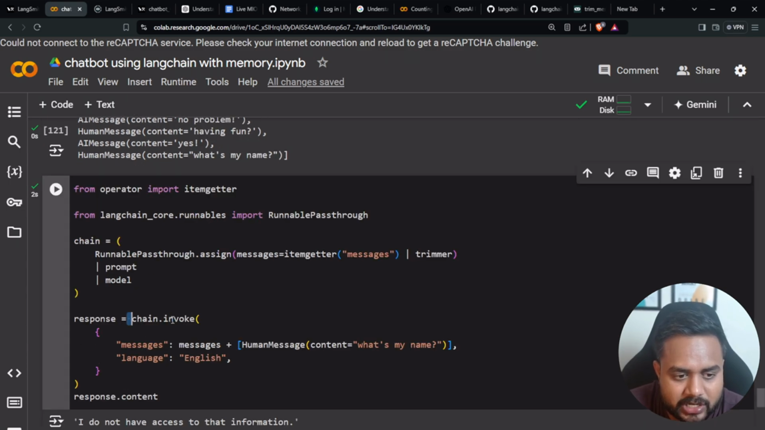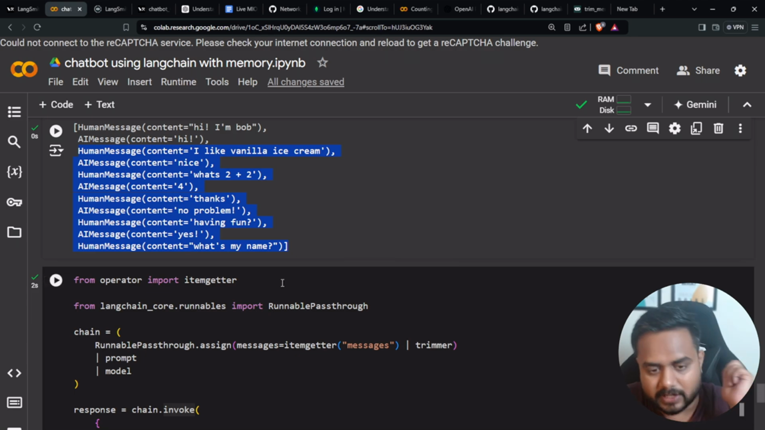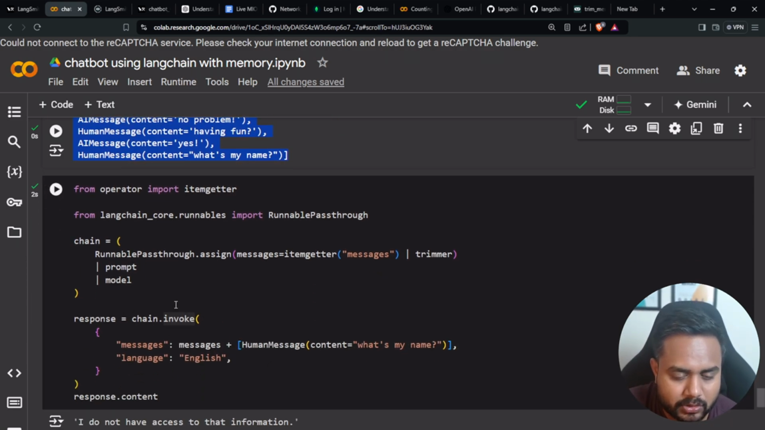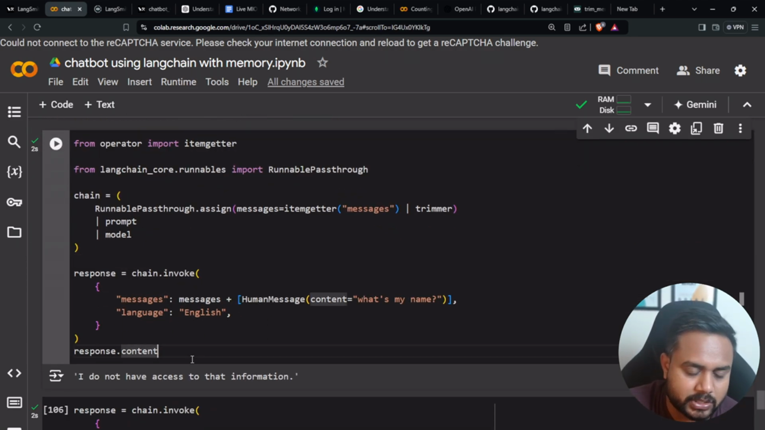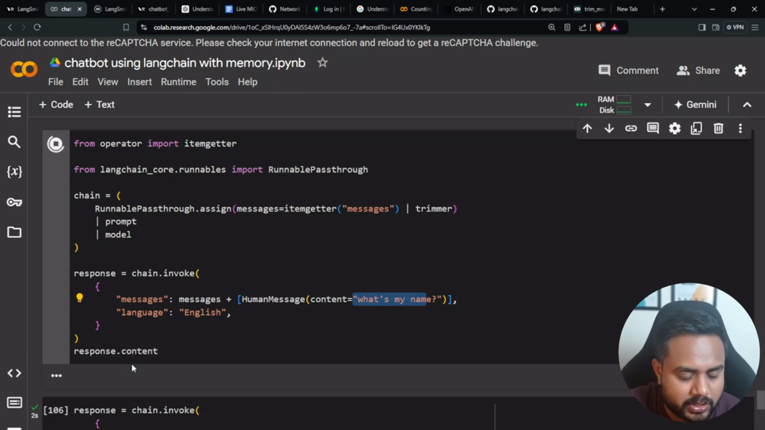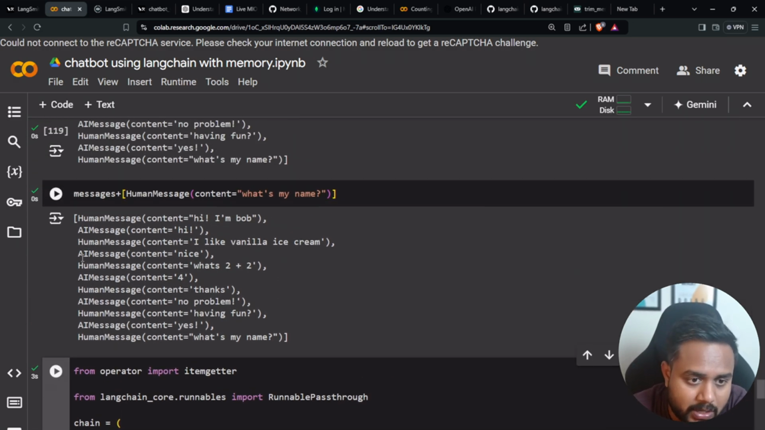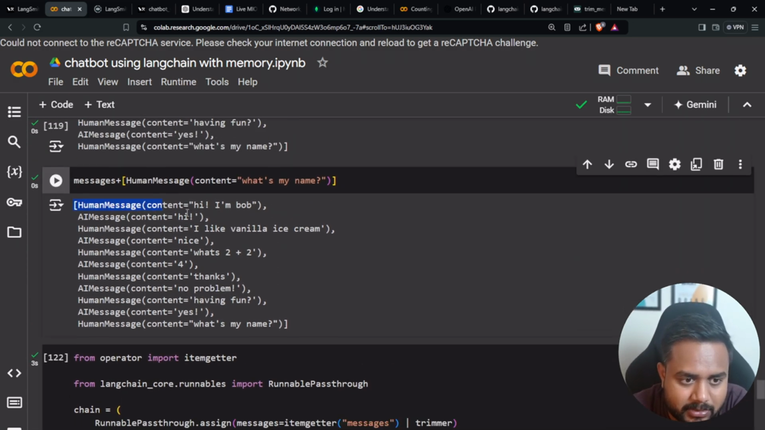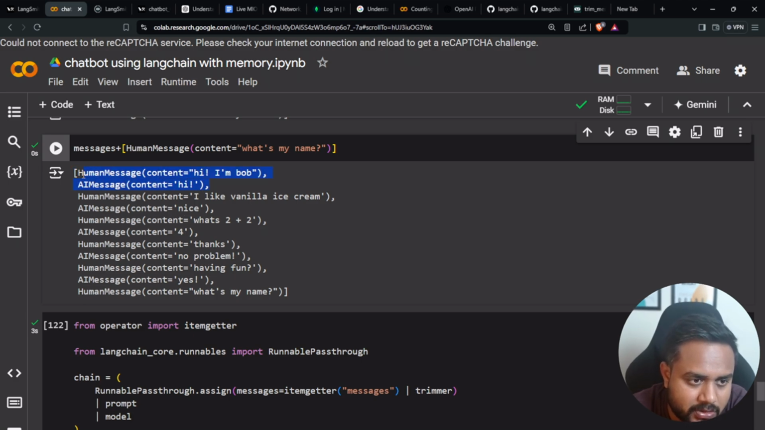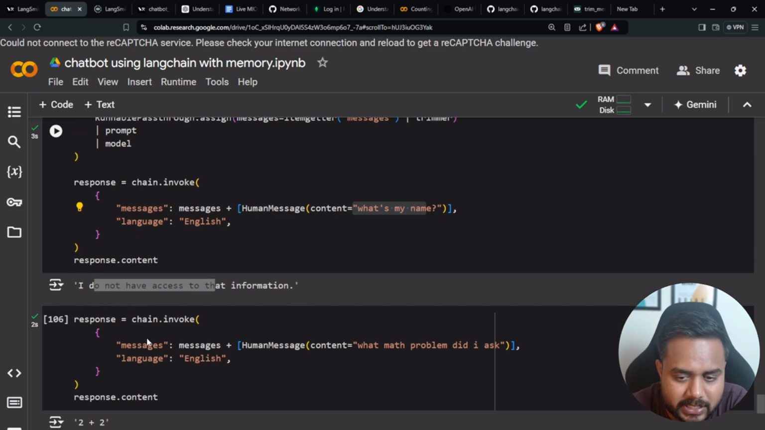Inside this chain.invoke, I am passing the message from here. I hope you got to know. This is very much important. Now guys, see, chain.invoke, and if I execute it, you will find I'm asking what is my name. The model is responding, I don't know your name. Why is it saying like this? Even though I have a name over here, I am running the trimmer, so the trimmer is going to remove these two messages. That's why it is saying I don't know your name. I hope it is getting clear.